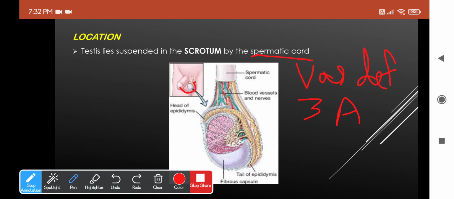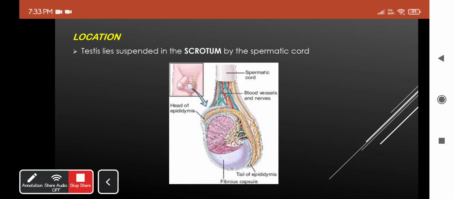Going for the lymphatics draining the testis, which will drain into the pre and para-aortic lymph nodes. And finally, you have nerves like genitofemoral nerve, and sympathetic fibers supplying the testis. Also, one of the main things which is called the processus vaginalis. Okay, even this we will be dealing with at the end of this lecture. Just understand the contents of spermatic cord now, and this spermatic cord will suspend the testis and make it lie in the scrotal sac.